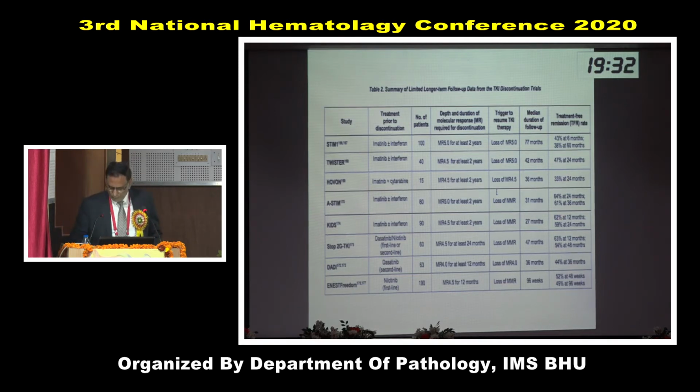So once you give imatinib for a few years, stop it, and then follow the patient, around half of the patients will not develop disease. That means these patients are cured.